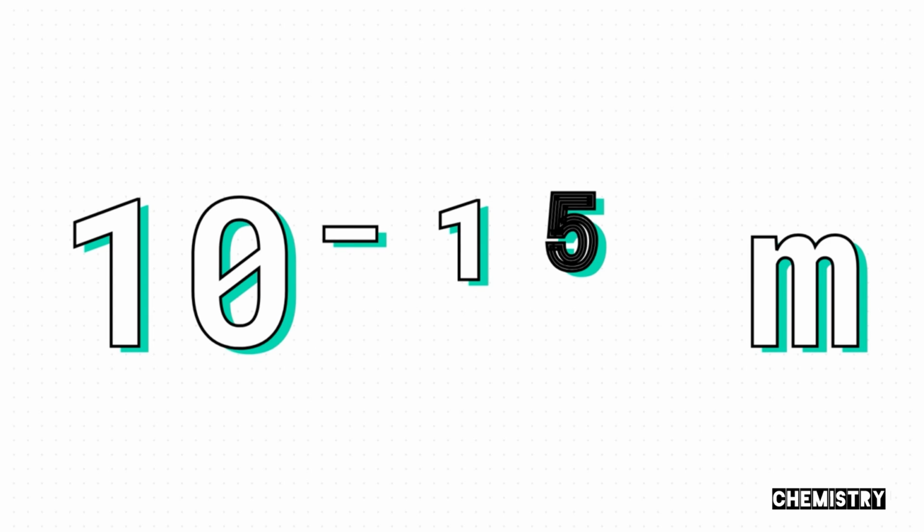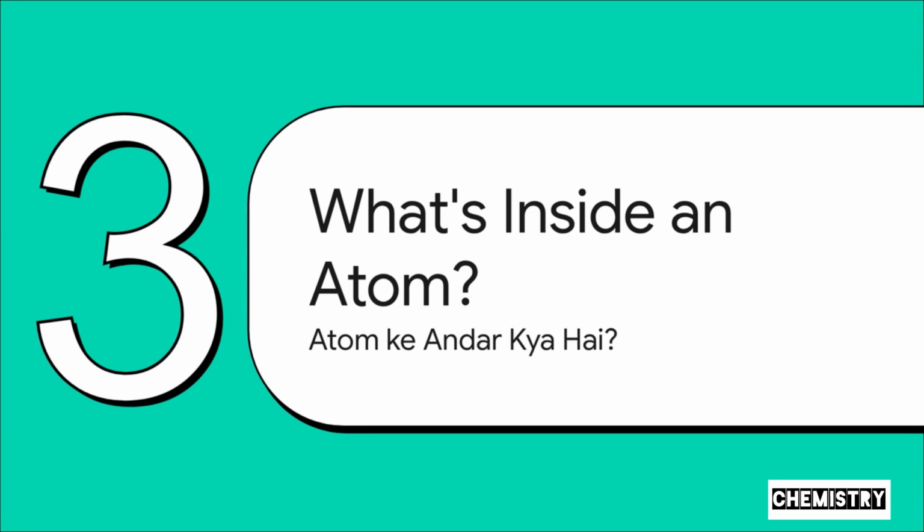But wait, hold on. It gets even crazier than that. Inside the atom, there's a nucleus, and its radius is 10 to the power of -15 meters. That means the nucleus is about 100,000 times smaller than the atom itself. To put that in perspective, imagine a tiny little marble in the middle of a gigantic football stadium. That's the kind of scale we're dealing with. It's just incredible. So what on earth is actually inside this super tiny particle?